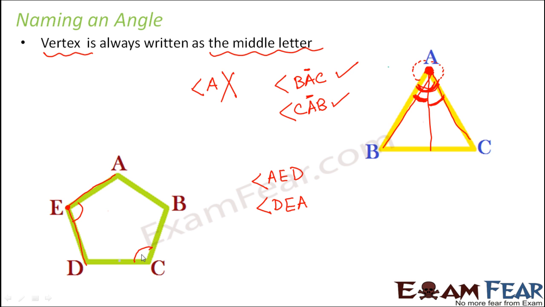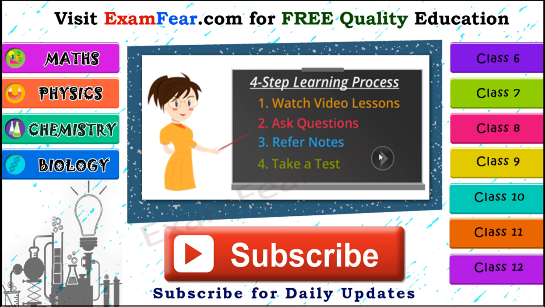Let's do a few more exercises. How would you name this angle? Now for this angle, this is the vertex. So this angle is formed by this ray CD and this ray CB. So you can call it as angle BCD or you can also call it as angle DCB. But make sure that C, which is the vertex, is always written as the middle letter. So this is how we name an angle.